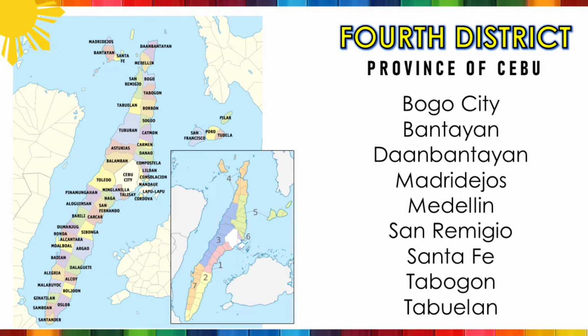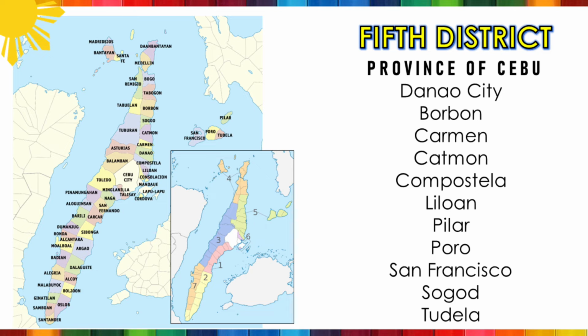The 4th District is composed of Bogo City, Municipality of Bantayan, Municipality of Daanbantayan, Municipality of Madridejos, Municipality of Medellin, Municipality of San Remigio, Municipality of Santa Fe, Municipality of Tabogon, and the Municipality of Tabuelan.